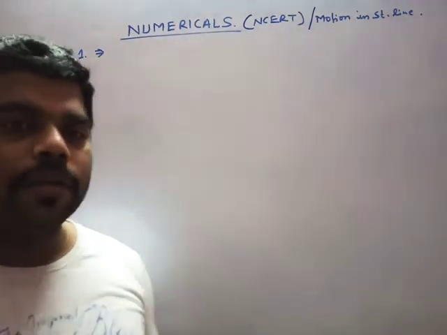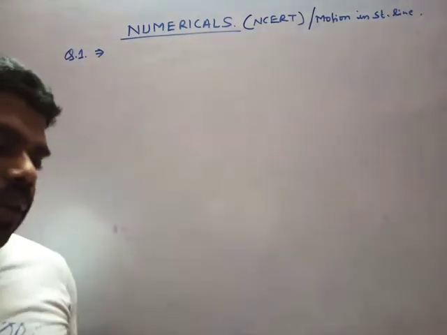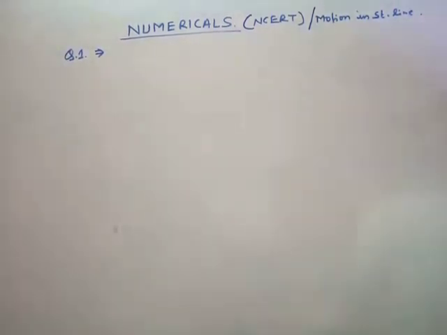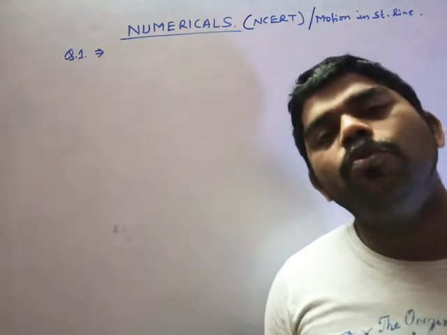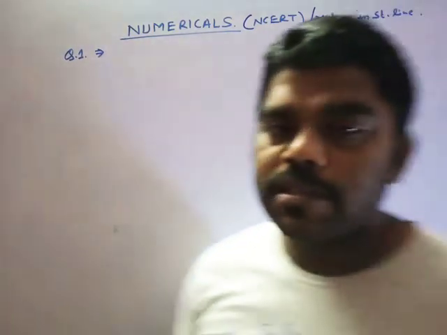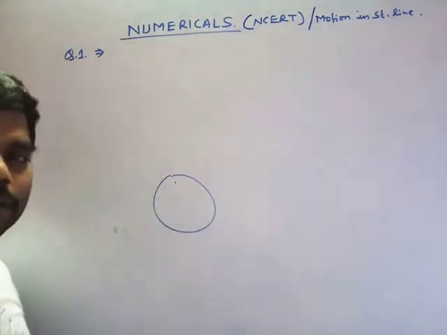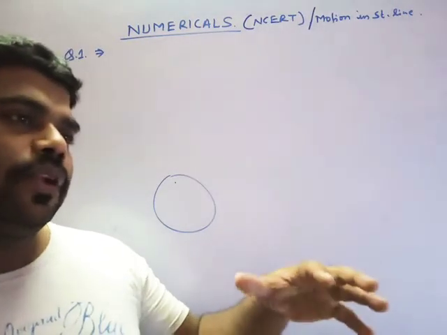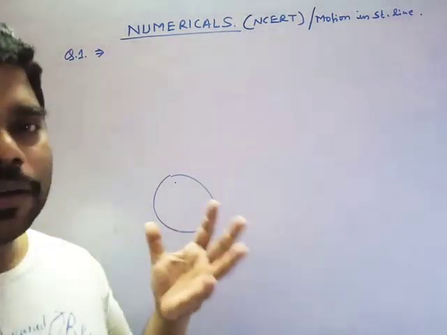That is numerical number 1. In numerical number 1, some options are given, and they have asked which can act as a point object. So to whom do we say a point object, let me clear this first. If we consider the earth, definitely for the earth we act as a point one, because the earth is so big that in the frame of the earth we are a point one.